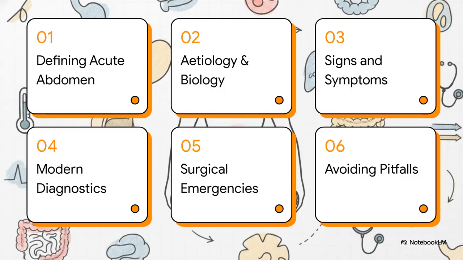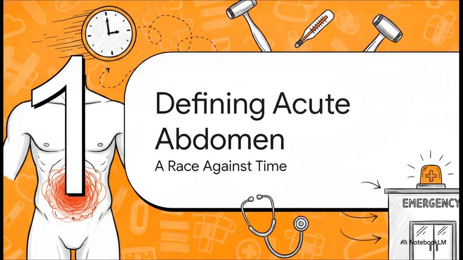To figure this out, we're going to cover a few key areas today. First, defining the acute abdomen. Second, etiology and pathophysiology. Third, key signs and symptoms. Fourth, modern diagnostic investigations. Fifth, management and surgical emergencies. And finally, avoiding pitfalls and delays. So let's jump straight into part 1, defining the acute abdomen and why it's such a race against time.